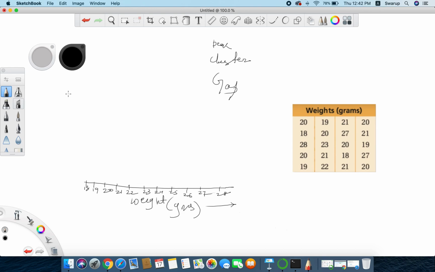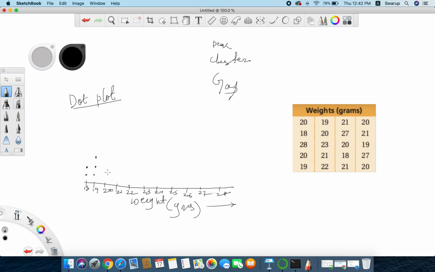Now we have to plot a dot plot. How to do a dot plot? It's just putting dots based on the count of each value. If we look at the data, we have around two values at 18, so we can put two dots on top of 18. This is how a dot plot is plotted. Similarly we will do it for the other values. At 19, we have around 3 values, so we'll put 3 dots here.